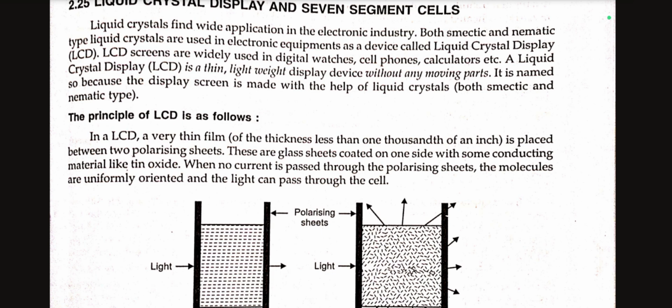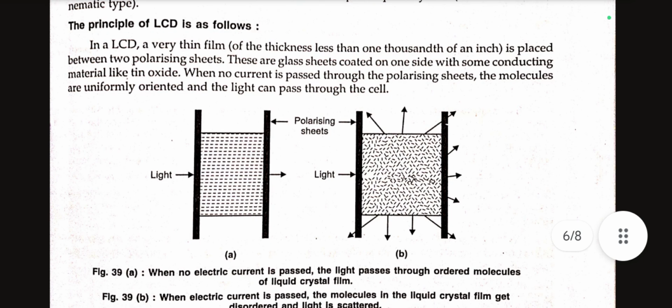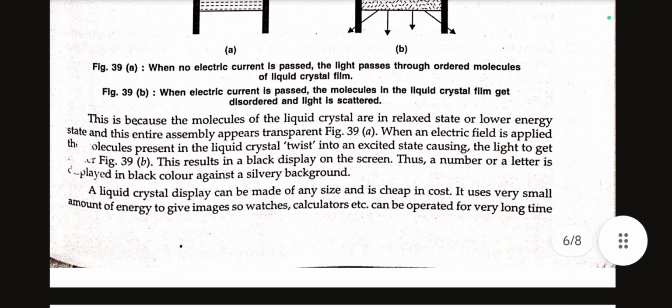When no current is passed through the polarizing sheets, the molecules are uniformly orientated and the light can pass through the cell. This is because the molecules of the liquid crystals are in a relaxed state or lower energy state, and this entire assembly appears transparent. When an electric field is applied, the molecules present in the liquid crystal twist into an excited state, causing the light to get scattered. This results in a black display on the screen. Thus a number or a letter is displayed in black color against a silver background.